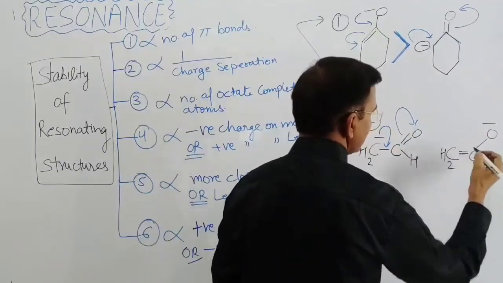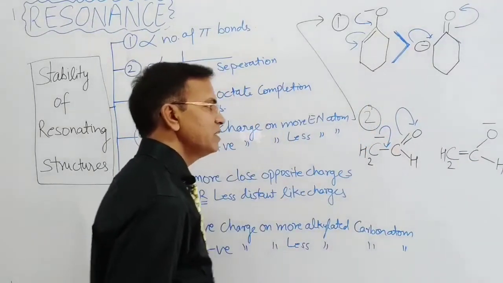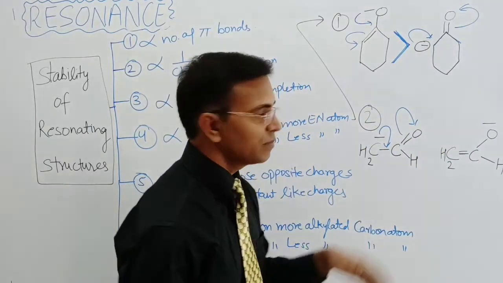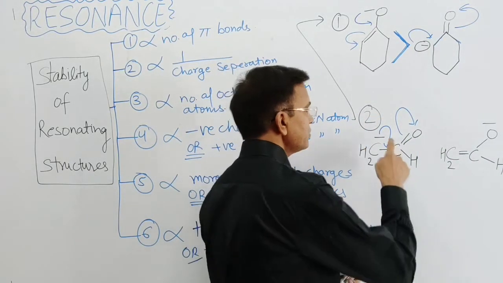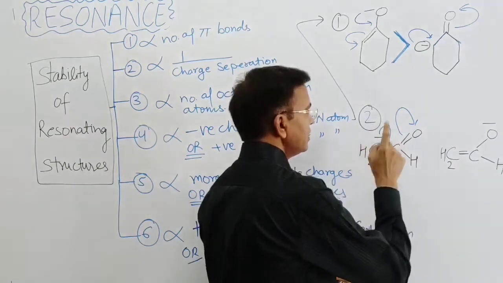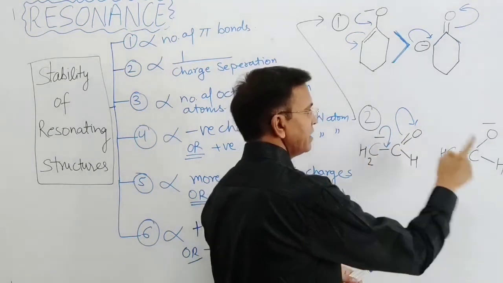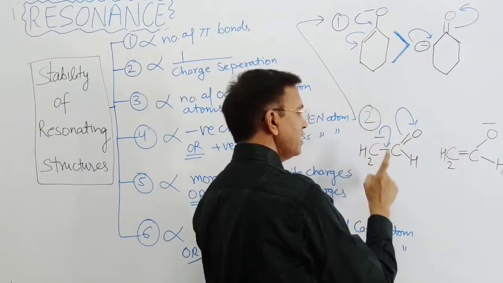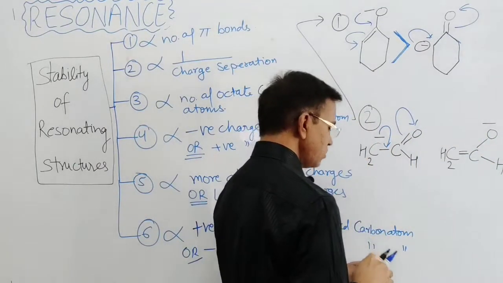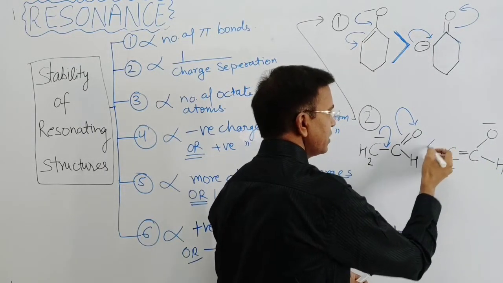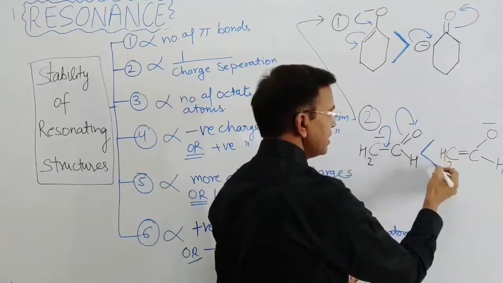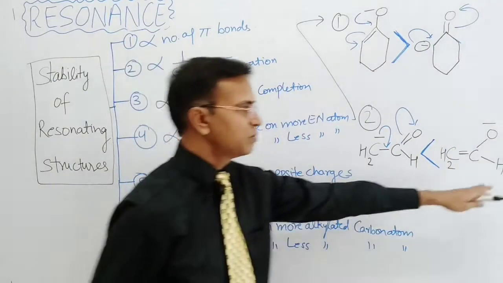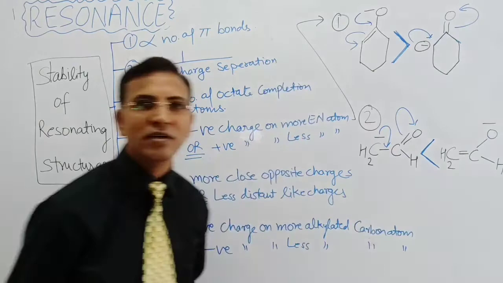Here is the double bond, right? But in these two species the double bond is the same, one double bond, but charge separation is there, and the negative charge is on the carbon atom in this one and on the oxygen atom in this one. The oxygen atom is more electronegative than the carbon atom. So this is the rule: the species which has the negative charge on the more electronegative atom will be more stable. That's why this species is more stable than this one, right?